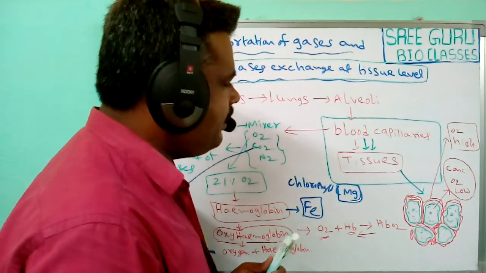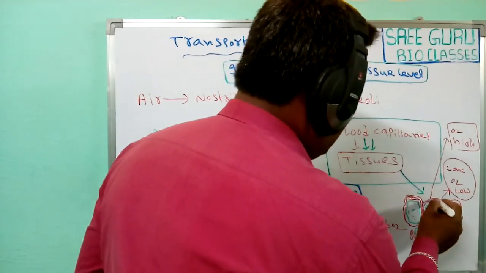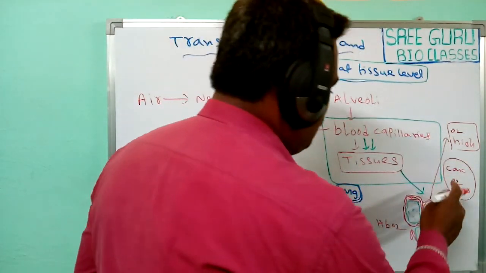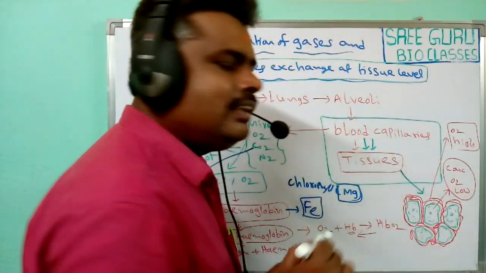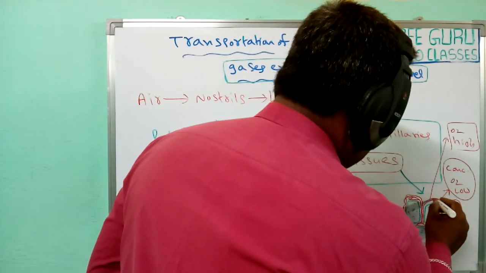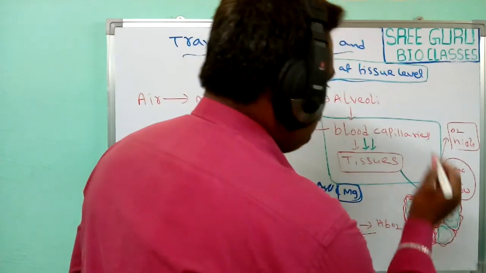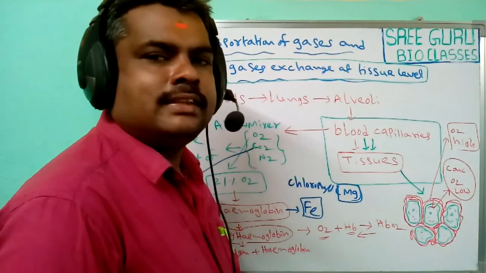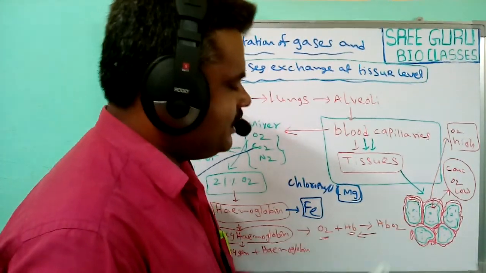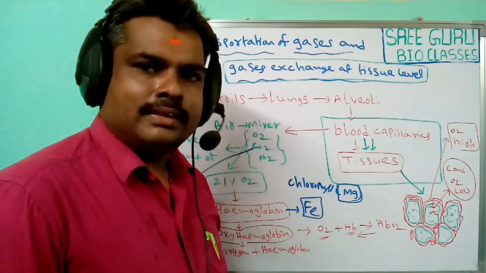So at that time, a high amount of oxygen is present in the capillaries and a low amount of oxygen is present inside the cells. So generally the high concentration of oxygen is transferred inside the tissues or cells through the process of diffusion. So the oxygen enters inside the cells.